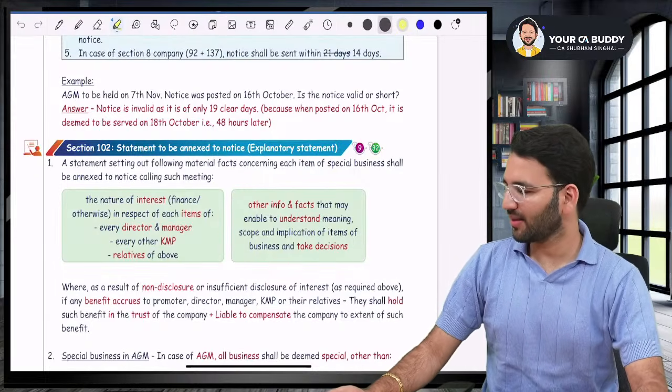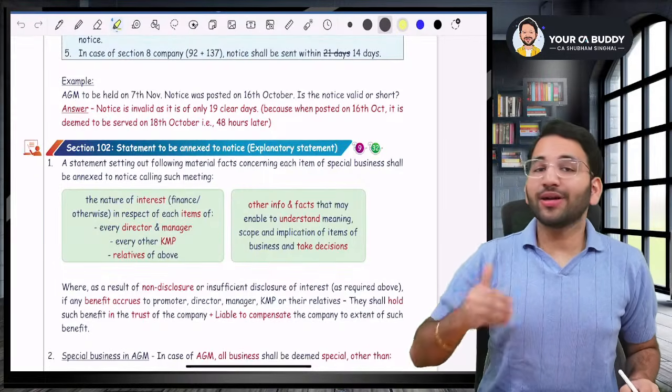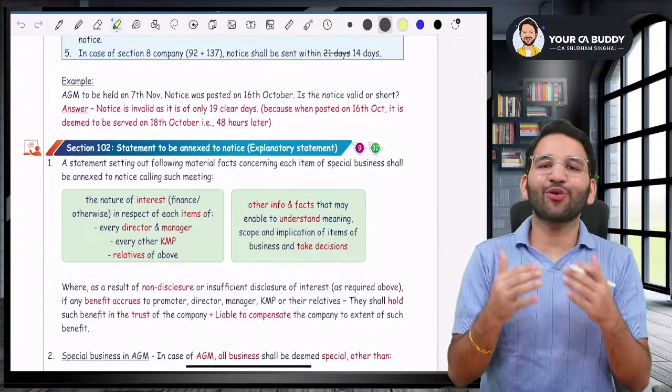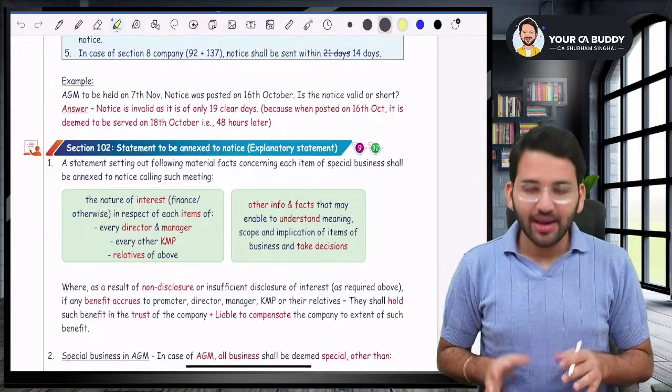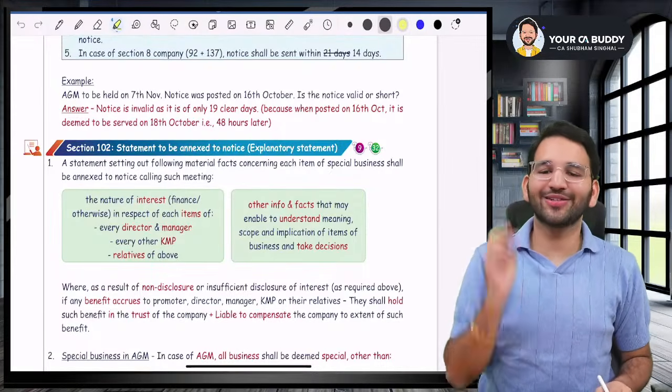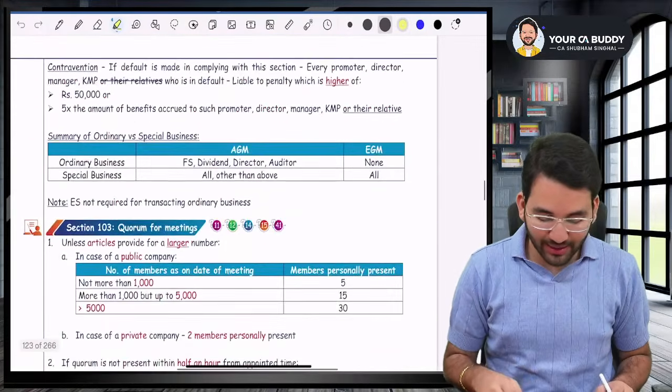Okay. Guys, sir, what is section 102? Section 102 talks about explanatory statement. Explanatory statement as in, please try to understand. In your Companies Act, there are two kinds of business. One is ordinary business and one is special business.